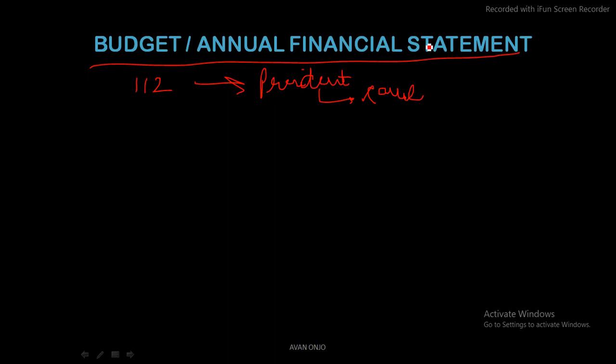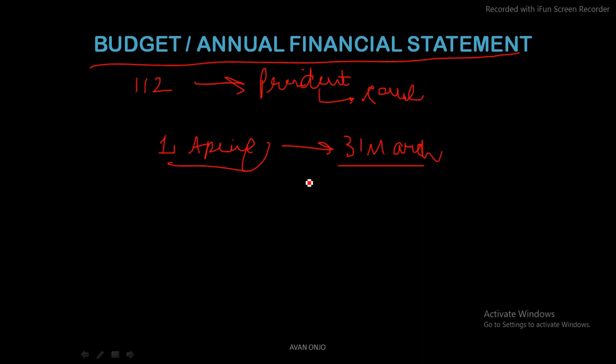Okay, so you should know that the financial year in India is from 1st April to 31st of March. You should know this. Okay, the annual year begins from 1st of April to 31st of March. Okay, so in this financial year there is a budget. Okay, so the annual financial statement of the government of India is known as budget. Okay, what is budget? It is basically the estimated receipts.